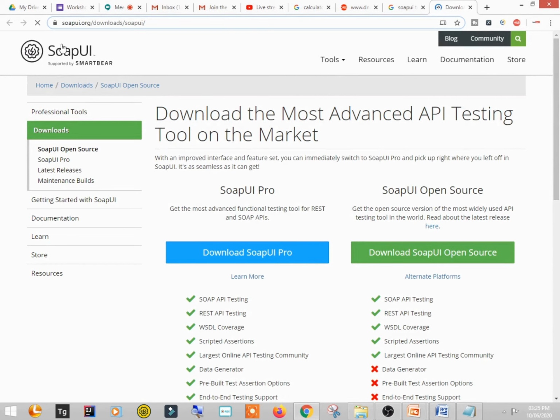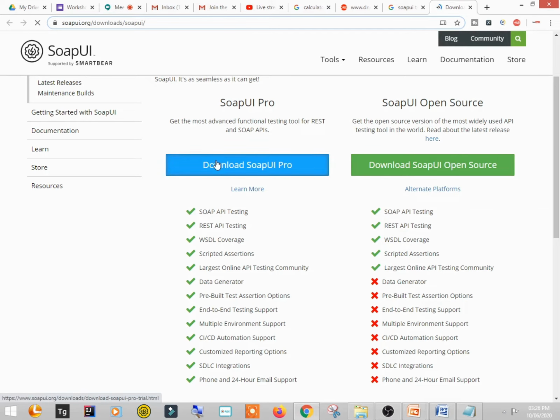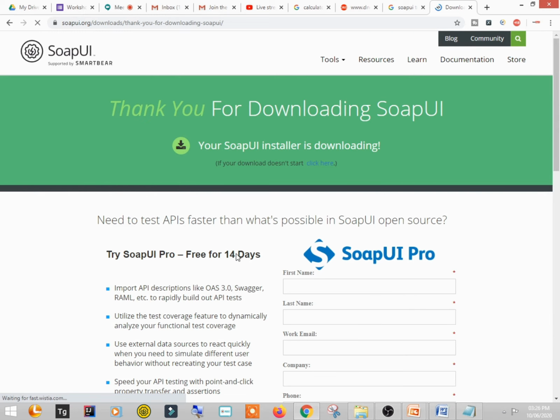So this is the download page of SOAP UI, and here you can see there is SOAP UI Pro version and SOAP UI open source. You can click on this open source and simply download it. Actually, I have already downloaded and installed it, so I will not download and install it again. I'm just showing you how to download this. When you click on this, a download will start in some moments, and after that you will have to install it. Installation is again a simple thing. You just have to open it and click next, next, next, and it will get installed. Okay, fine.